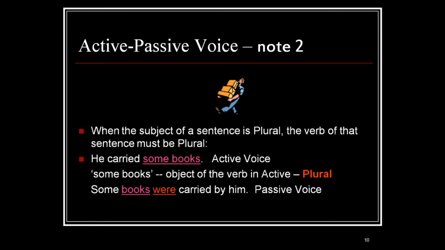Some books is the object of the verb in the active sentence. That is plural. Some books were carried by him. Passive voice. Some books is plural, so we use were in the simple past tense. Carried is the past participle form of the verb.